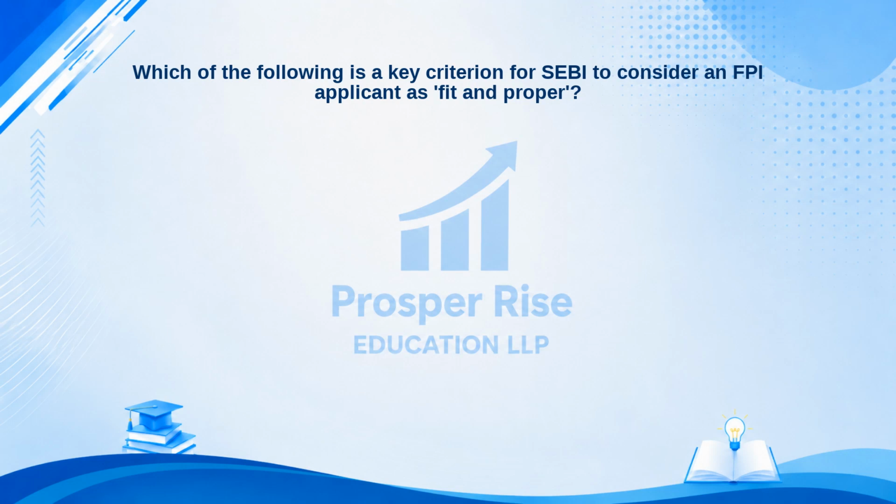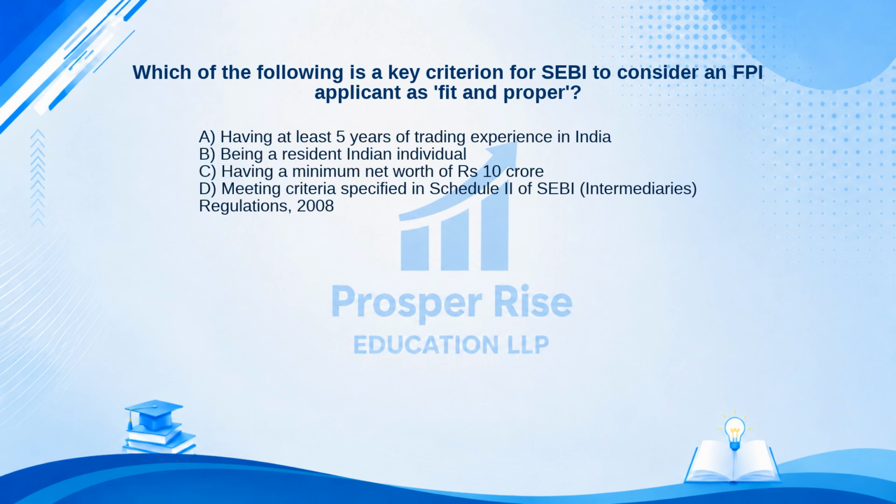Moving on to the next one. Which of the following is a key criterion for SEBI to consider an FPI applicant as fit and proper? Here are your options. A. Having at least 5 years of trading experience in India. B. Being a resident Indian individual. C. Having a minimum net worth of rupees 10 crore. Or D. Meeting criteria specified in Schedule 2 of SEBI Intermediaries Regulations 2008.